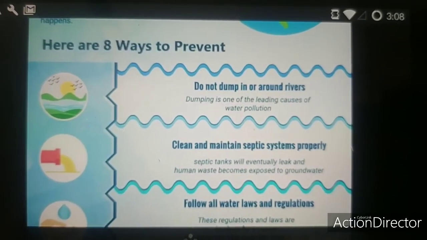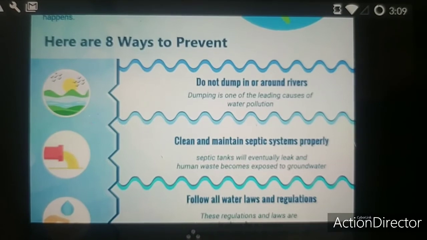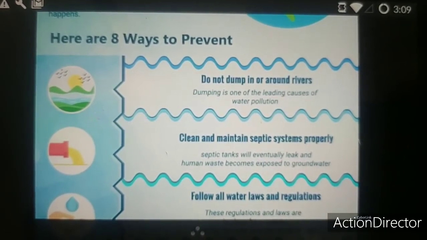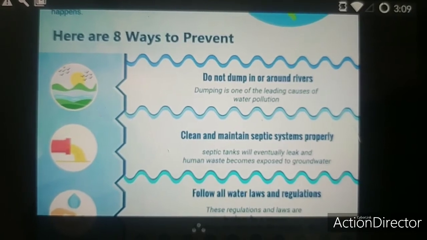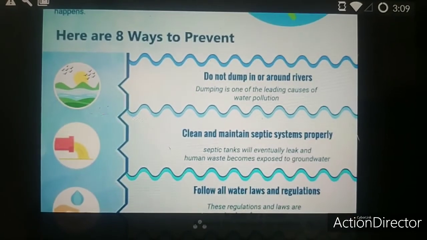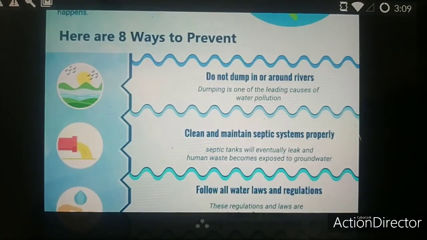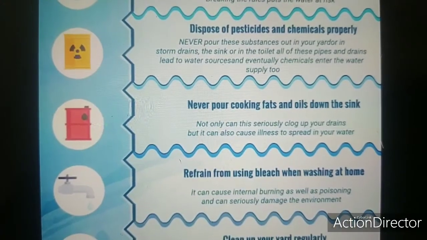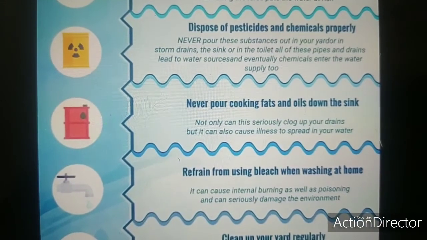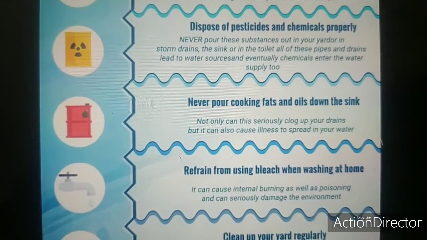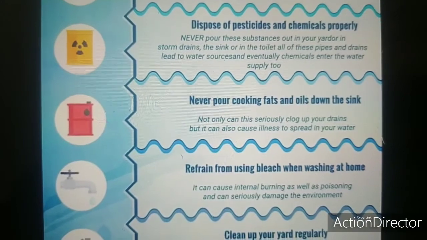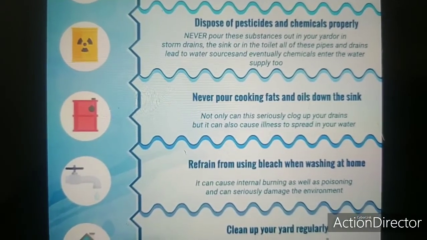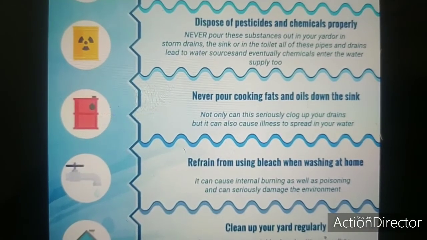Let us discuss some of the ways to prevent water pollution. Do not dump in or around rivers. Clean and maintain septic systems properly. Follow all water laws and regulations. Dispose of pesticides and chemicals properly. Never pour cooking fats and oils down the sink. Refrain from using bleach when washing at home. Clean up your yard regularly.